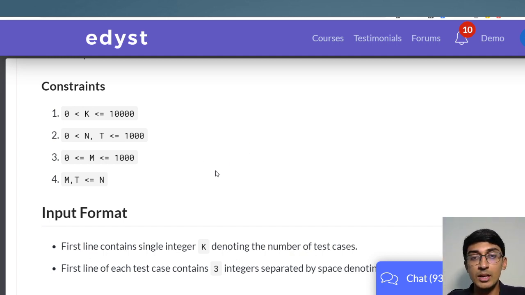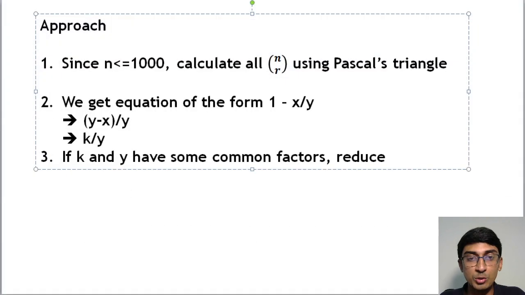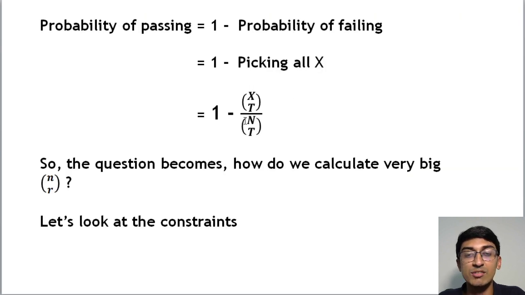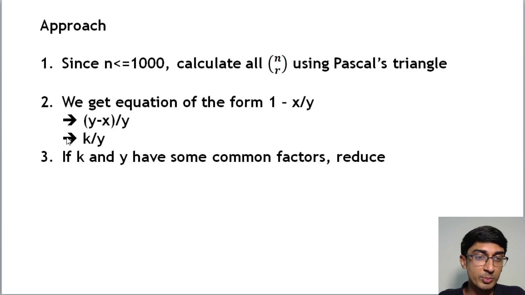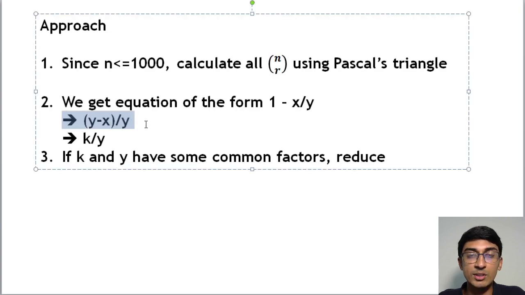But yeah, so that was the trick of this question, that you should be able to calculate using Pascal's triangle the NCR. Once you do that, you will get your x value and y value, which will be of the form 1 minus x by y, where x is your XCT and y is your NCT over here, right? So you'll be able to get these values, and your whole equation will come down to something like y minus x upon y, which will be k divided by y.